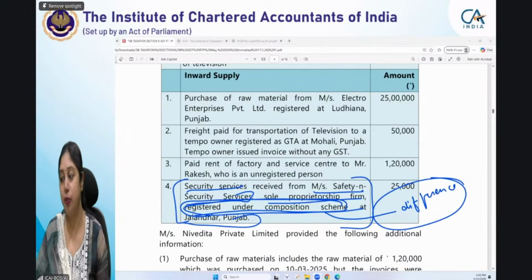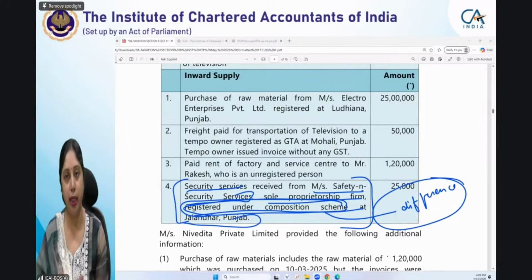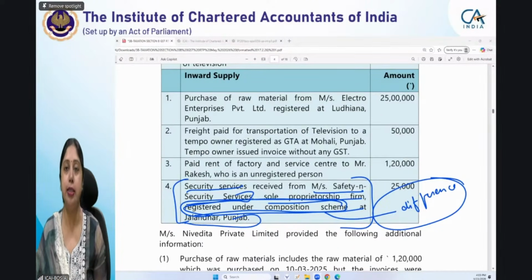Yes, that was the point I was trying to highlight, Jaya. Let me tell you the security services entry, then that will help all the students to know it and answer it. Security services, by way of services provided by way of supply of security personnel, is liable to reverse charge if it is provided by a non-body corporate to a registered person.